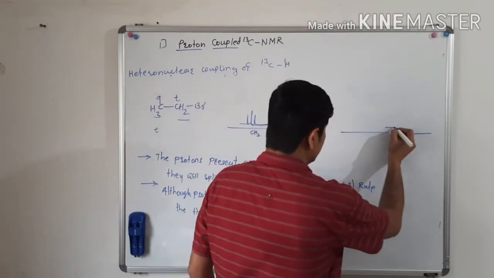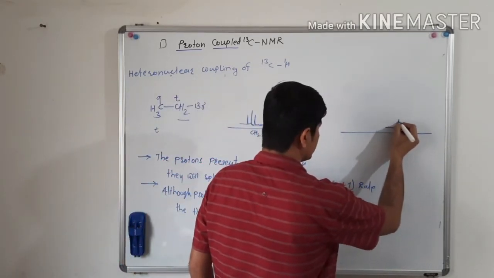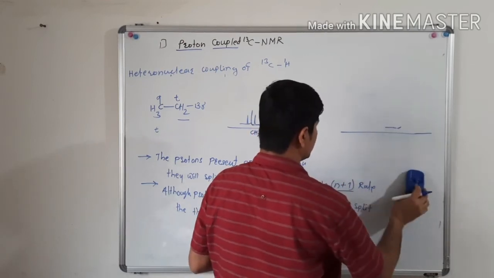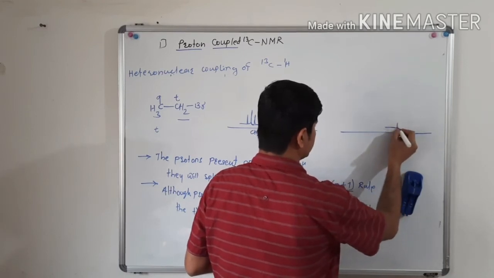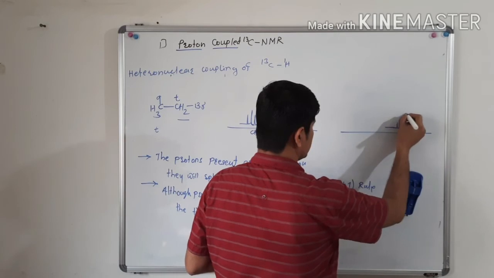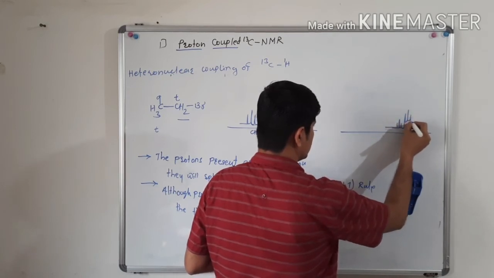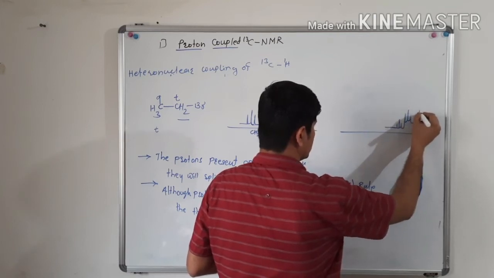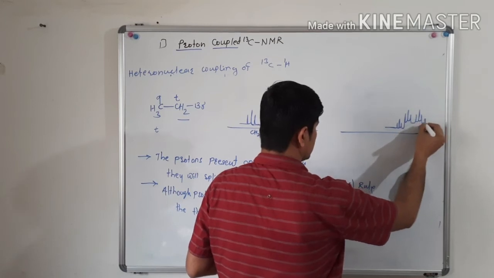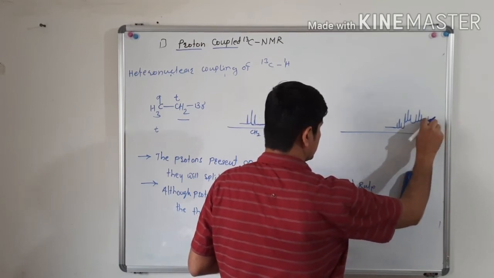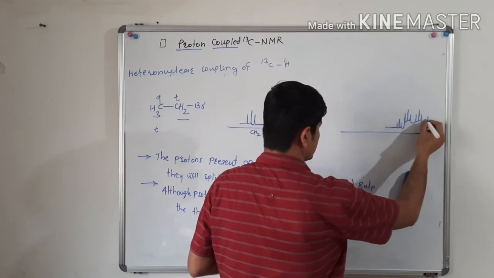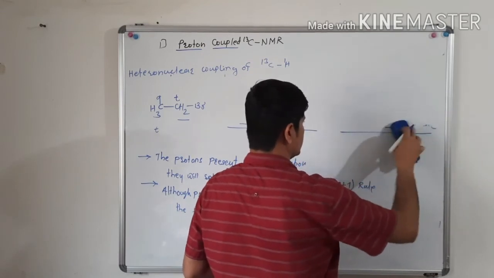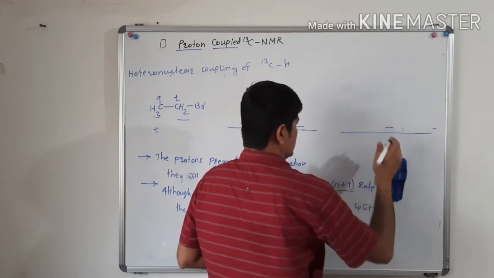So you will see the carbon 13 NMR of ethyl bromide like this. Sorry, I will draw it in a much better way.